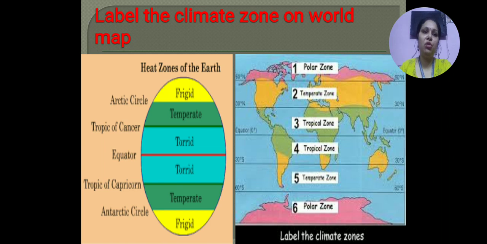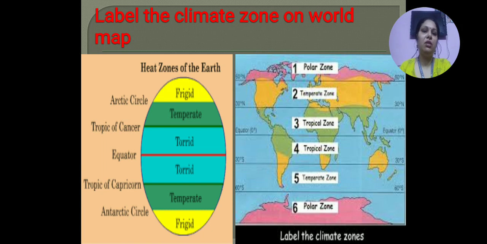And the frigid zone, in the northern hemisphere, lies between the Arctic Circle and the North Pole, and in the southern hemisphere, it is between the Antarctic Circle and the South Pole. In this area very slanting sun rays fall, and that is why these regions are very cold. These regions are very cool in nature.